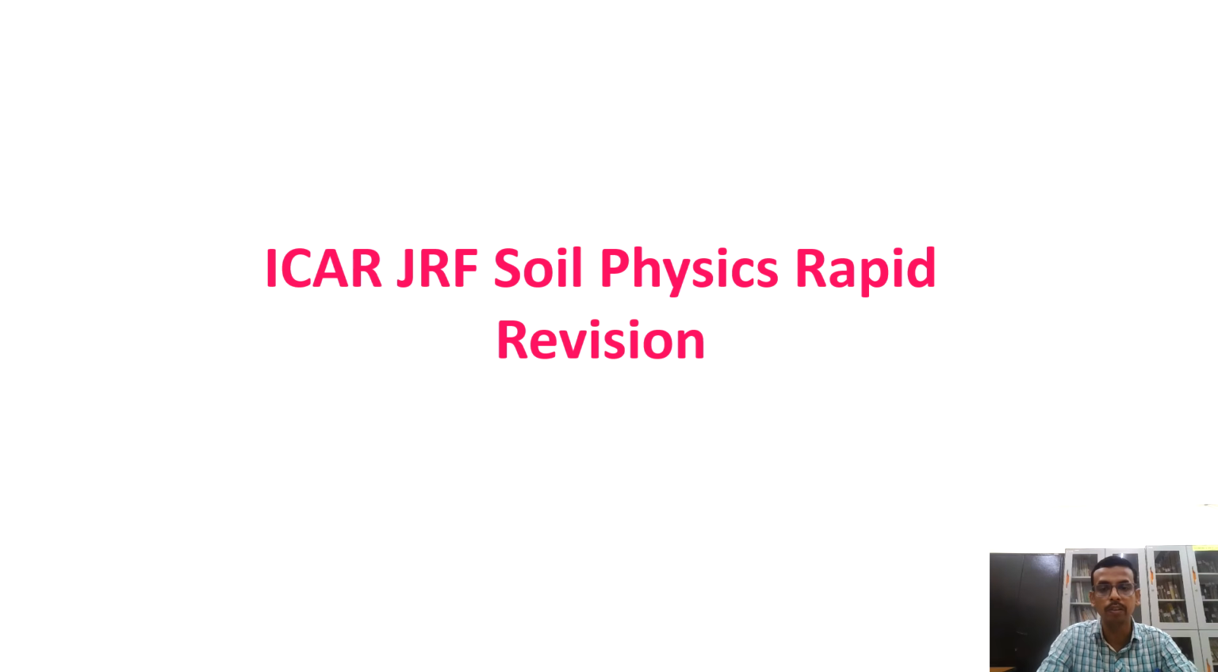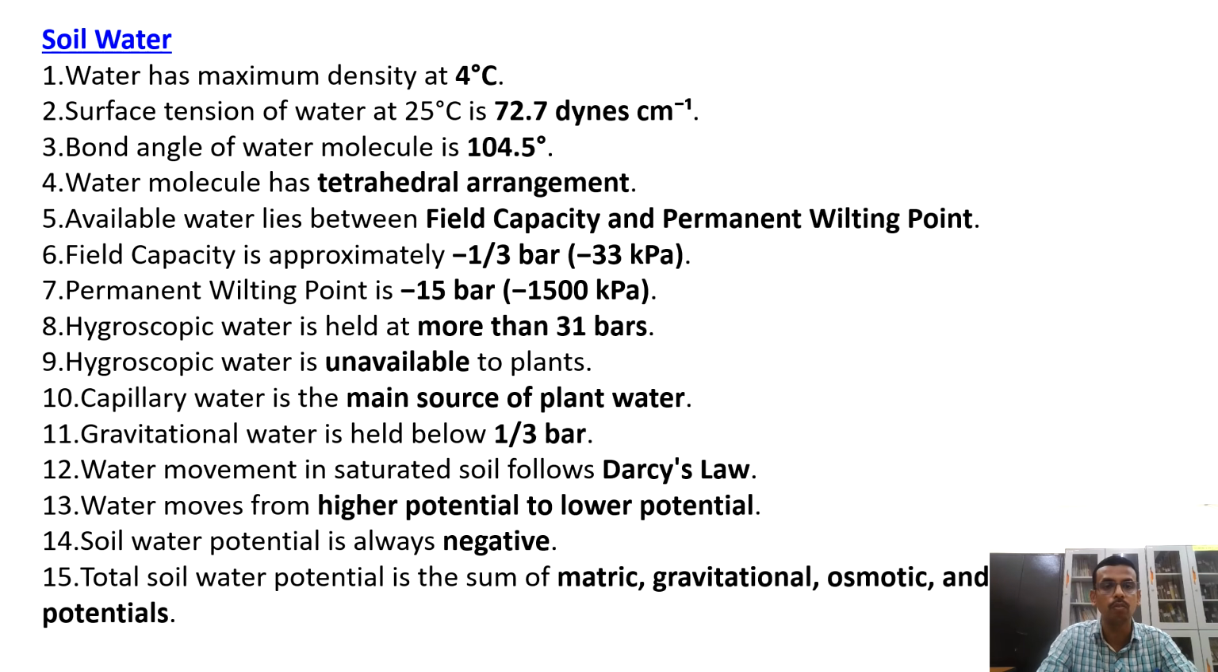Now coming to soil physics rapid revision. Water has maximum density at 4 degrees Celsius. Surface tension of water at 25 degrees Celsius is 72.79 dyne per centimeter. Bond angle of water molecule is 104.5 degrees. Water molecule has a tetrahedral arrangement. Please remember this. Available water lies between field capacity and permanent wilting point.